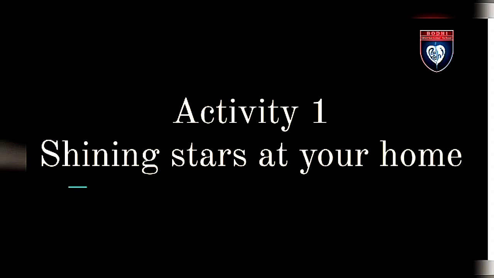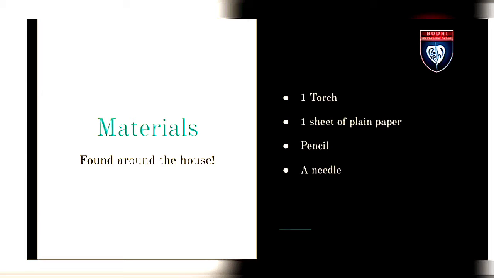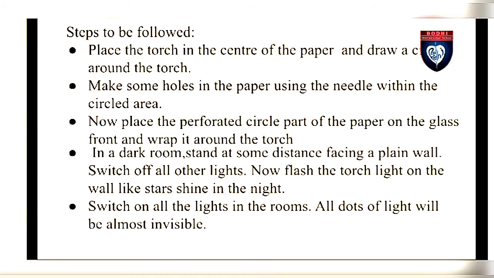Activity 1: Shining stars at your home. Materials required: 1 torch, 1 sheet of plain paper, pencil, and a needle. Steps to be followed: place the torch in the center of the paper and draw a circle around the torch. Make some holes in the paper using the needle within the circled area. Now place the perforated circle part of the paper on the glass front and wrap it around the torch.